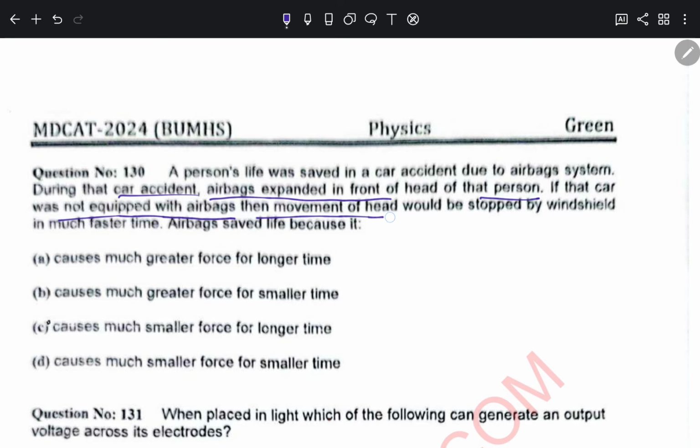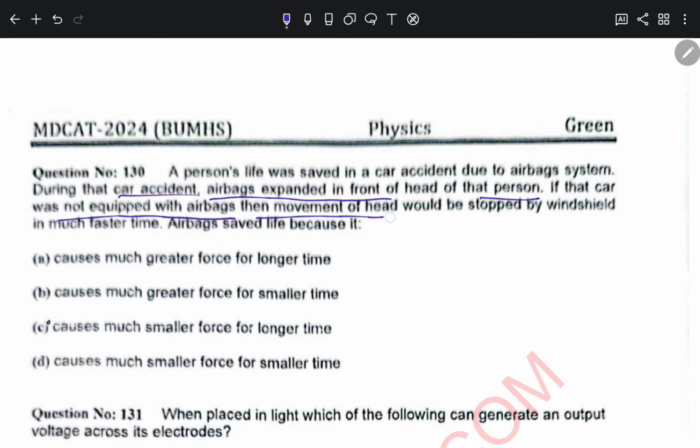Cause much greater force for longer time, not right. Cause much greater force for smaller time, not right. Cause much smaller force for longer time, that is right, and cause much smaller force for smaller time, not right. So the time is extended. So in 130 we will have the correct option as option C. It's actually a multiplication of these two terms, so if we increase the time factor, the force will decrease.